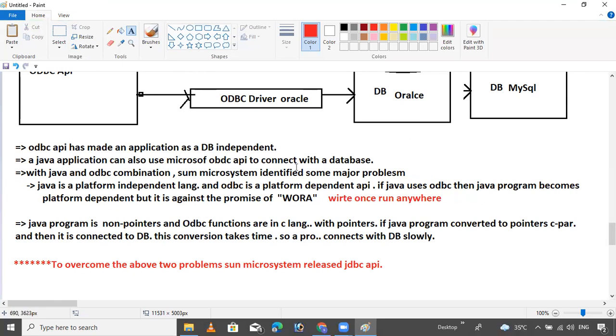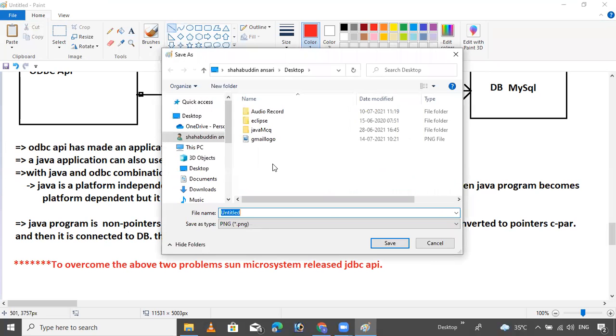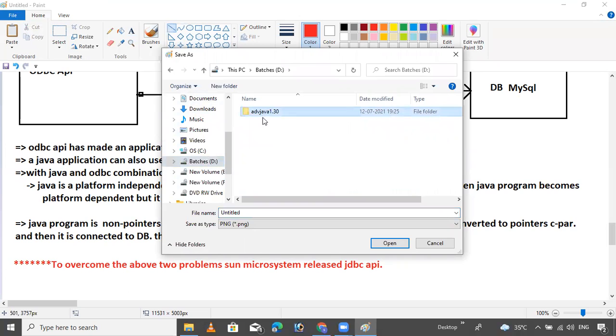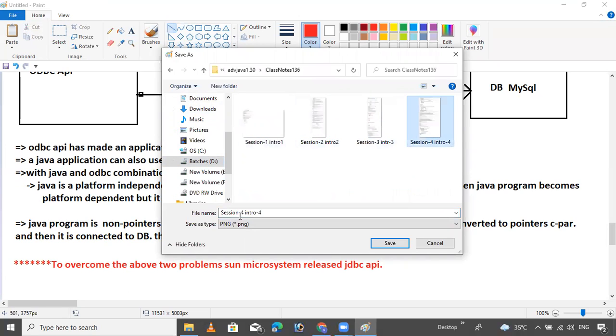This is the meaning of WORA. So now I will save this program. In the next session, we will start JDBC part 1.